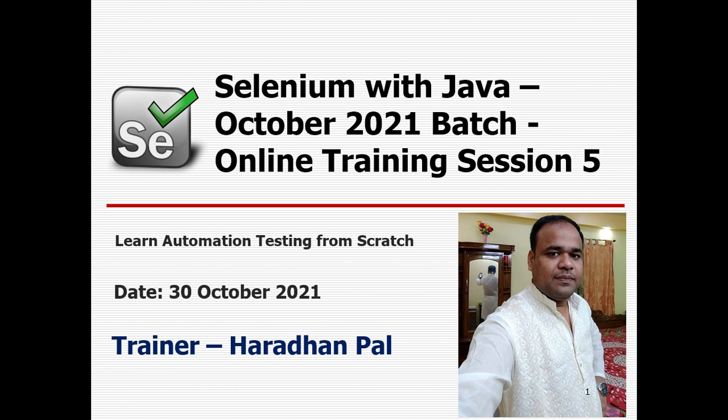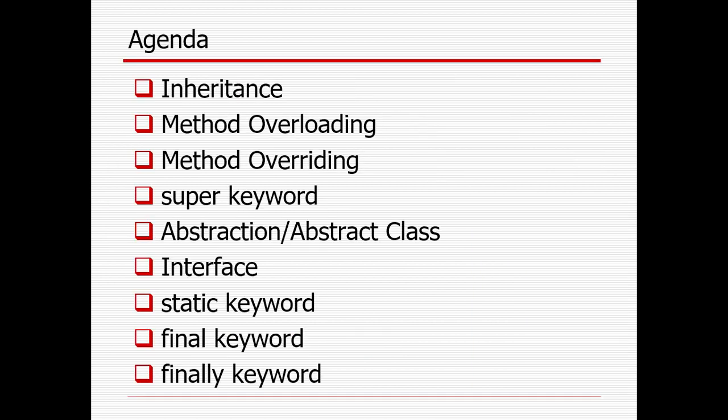In the first two sessions I covered a few important aspects of Selenium WebDriver, and in sessions 3 and 4 I covered the basics of Java, different topics like different loops, what variables are, what an object is, what a class is, and all this stuff. Today I will primarily cover the important aspects of the Java OOPS concept.